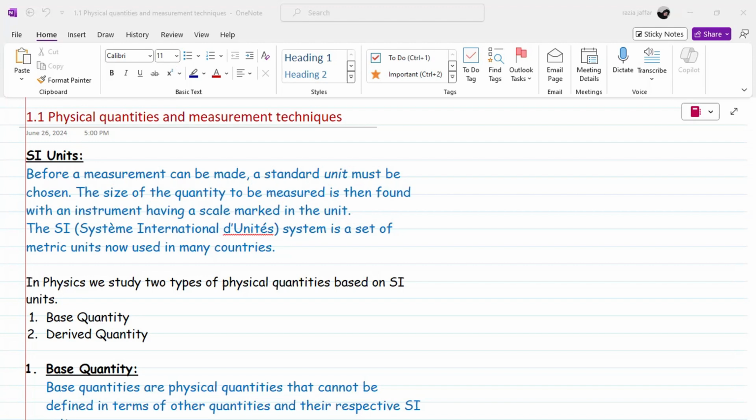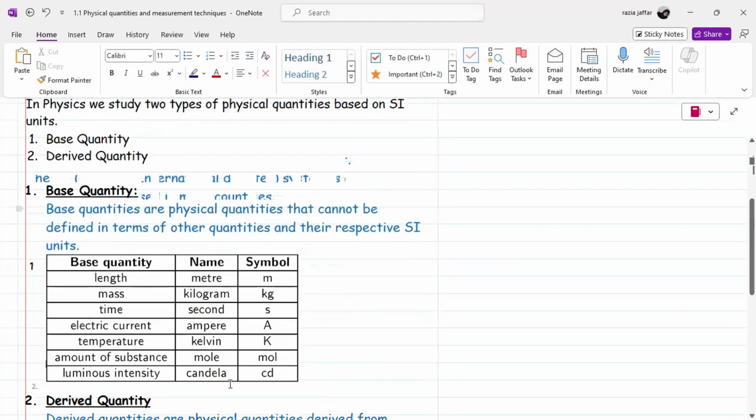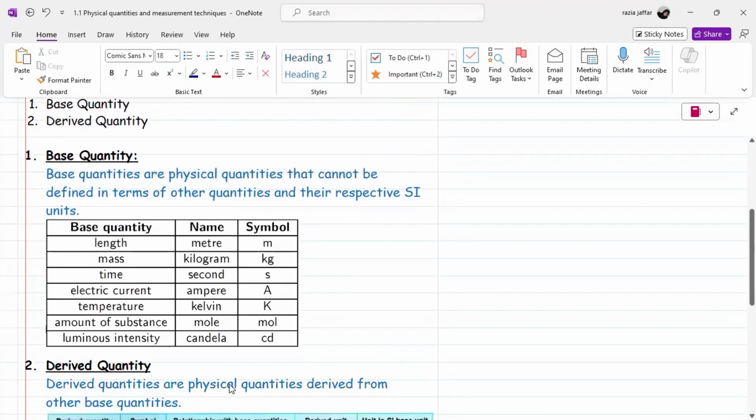Basically, base quantities are the 7 quantities that do not depend on any other physical quantities. It means their units are not derived from any other physical quantities. The units of these base quantities are directly given to us by the scientists.